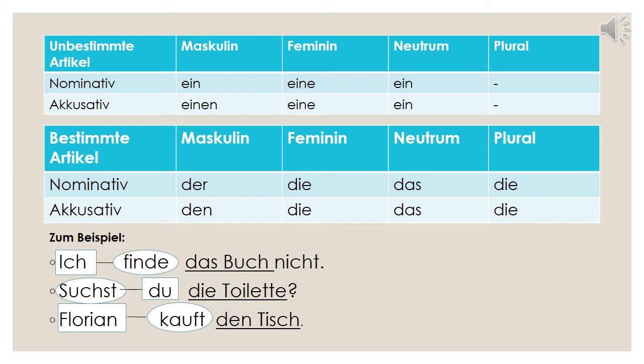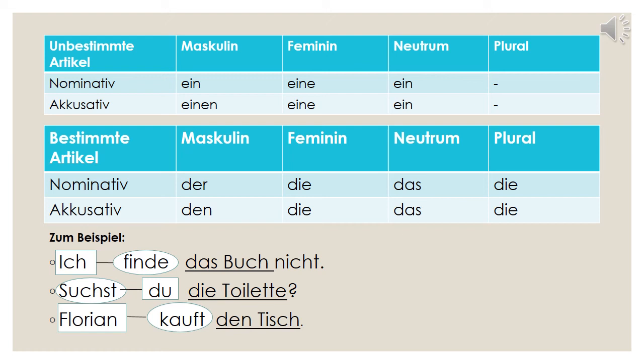One more example. Florian kauft den Tisch. Here kaufen is to buy. Who is buying? Florian. That is the subject. And what is he buying? The table, Tisch, that is the object. Now Tisch is masculine. So now we have to think. Here we cannot write der, because it is the object of the sentence. So you have to write den. Den Tisch, because it is the object of the sentence in accusative case.